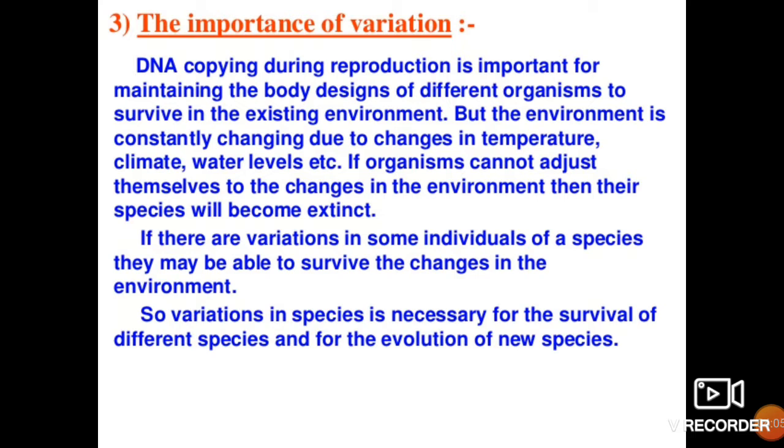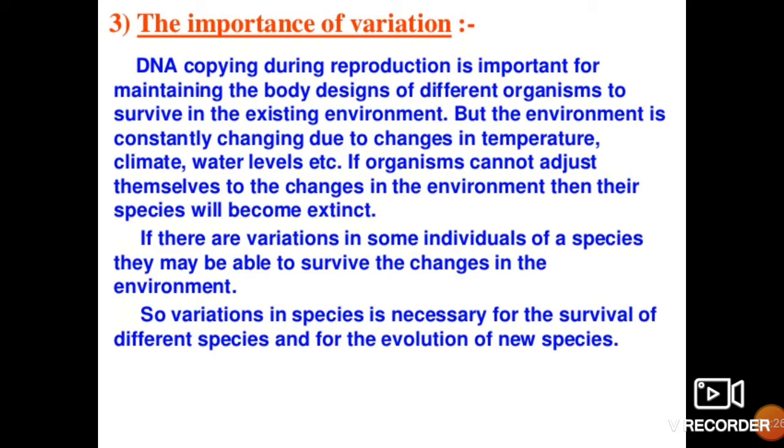The importance of variation. Why is variation, that change, very important? DNA copying during reproduction is important for maintaining the body designs of different organisms to survive in the existing environment. That means consistency in DNA copying. While DNA is copying, there is a consistency.